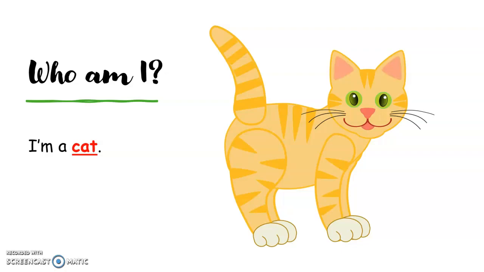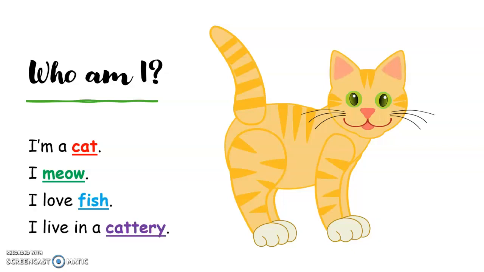Yes, I'm a cat. I meow. I love fish. I live in a cattery. The house of a cat is called a cattery. Children, can you read the sentences with me?